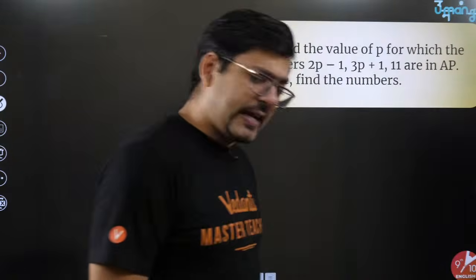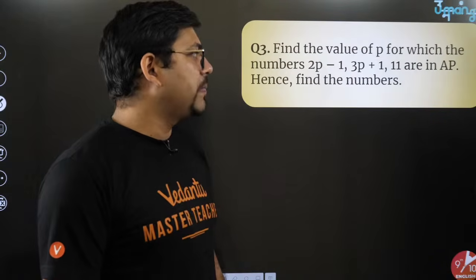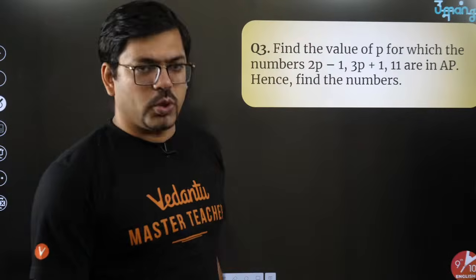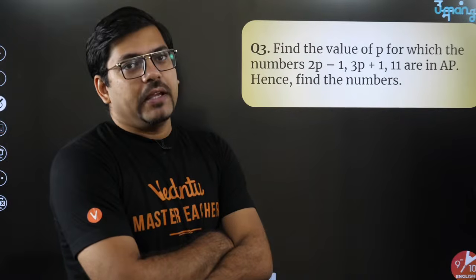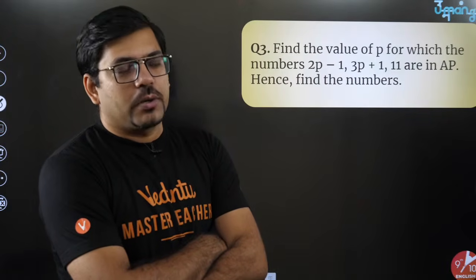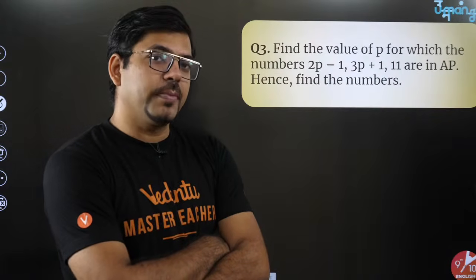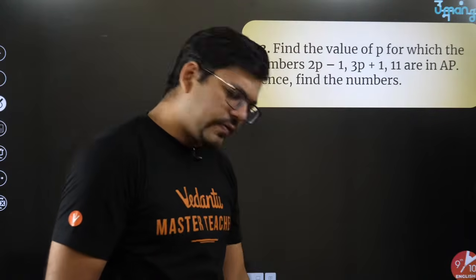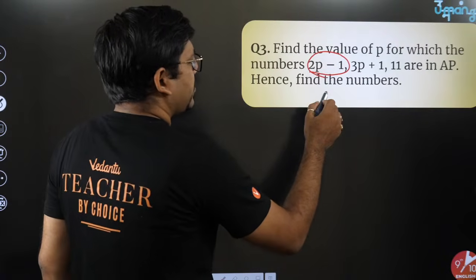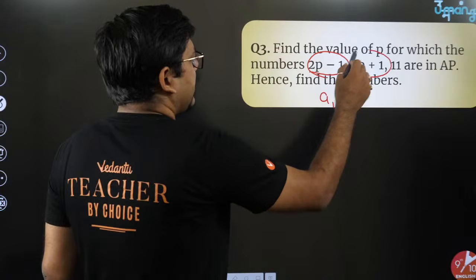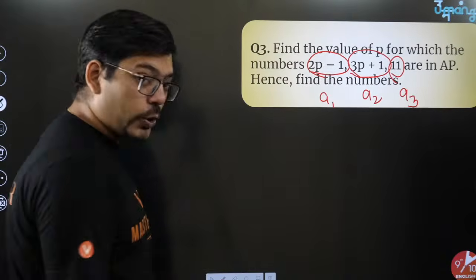The question says, find the value of P for which the numbers 2P minus 1, 3P plus 1 and 11 are in AP. For being an AP, I guess you remember that the condition is that the difference should be common, means the difference should be constant. So this is my first term A1, this is my second term A2 and this is my third term A3.